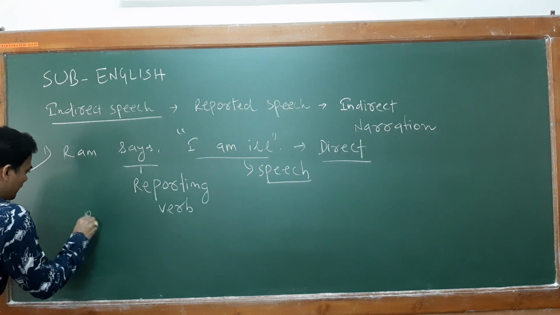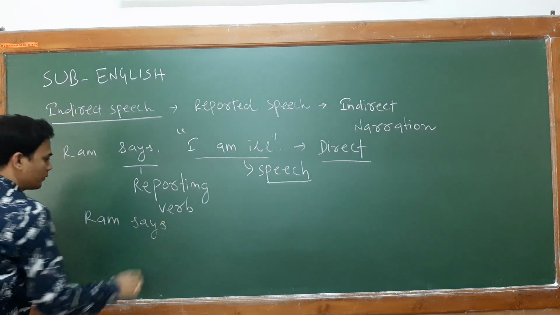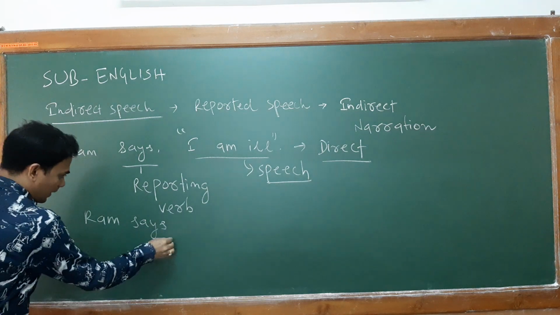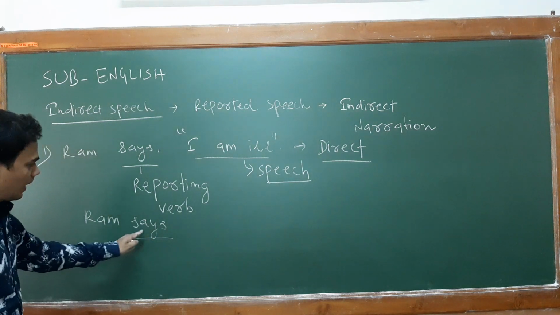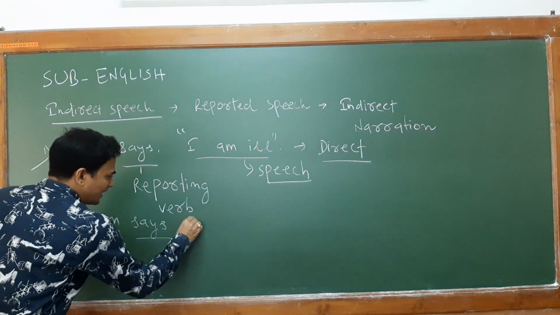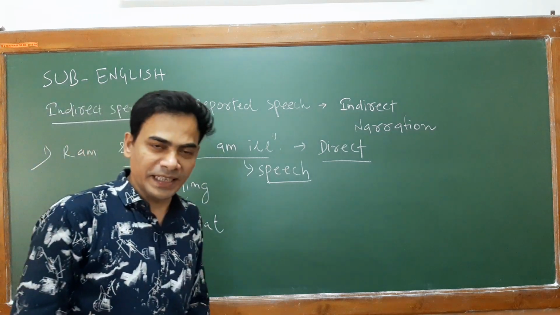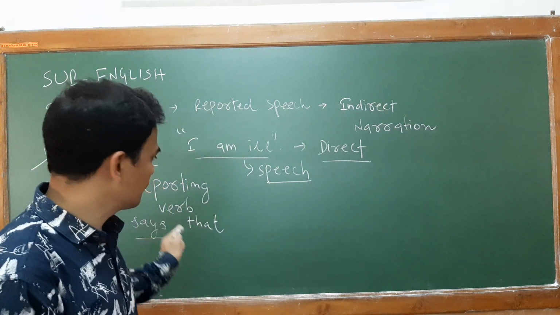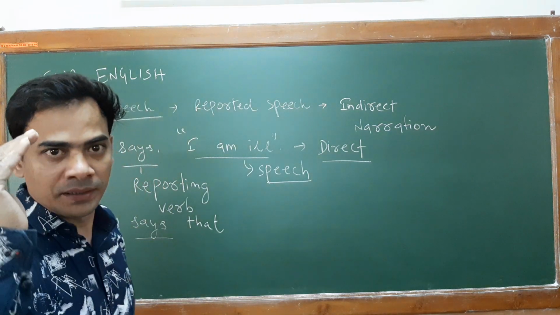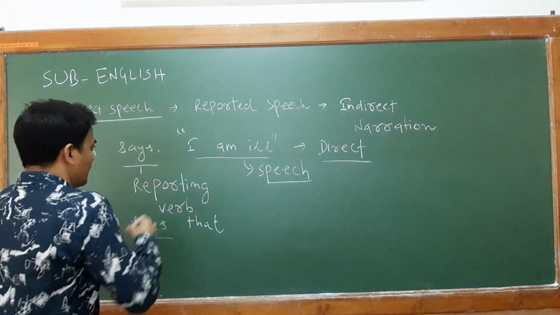I will note it down as usual up to the reporting verb. After writing the reporting verb says, in declarative form you have to write the demonstrative pronoun that.